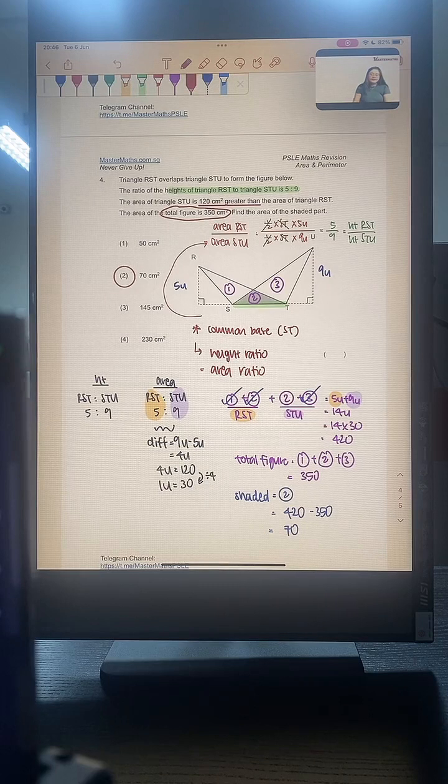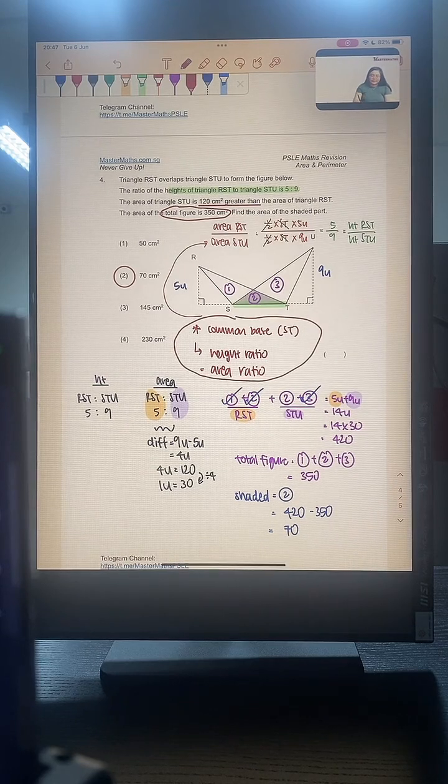While you are spamming the like button, I am going to explain the 2 learning points one more time. The first learning point, very important, when we have common base, the ratio of our heights is the same as the ratio of the areas. Okay, this is the very important learning point for this question.